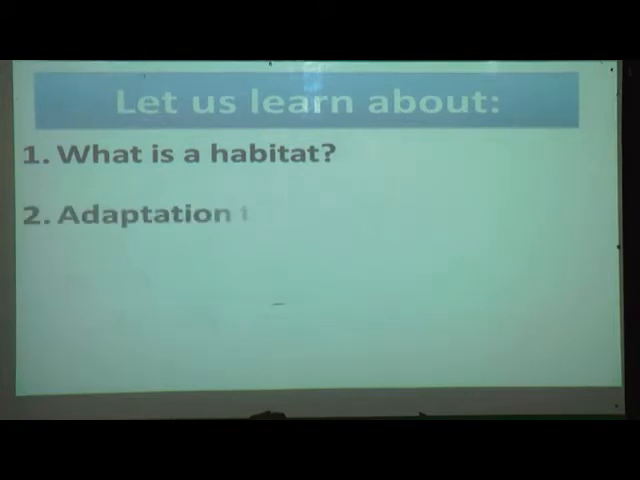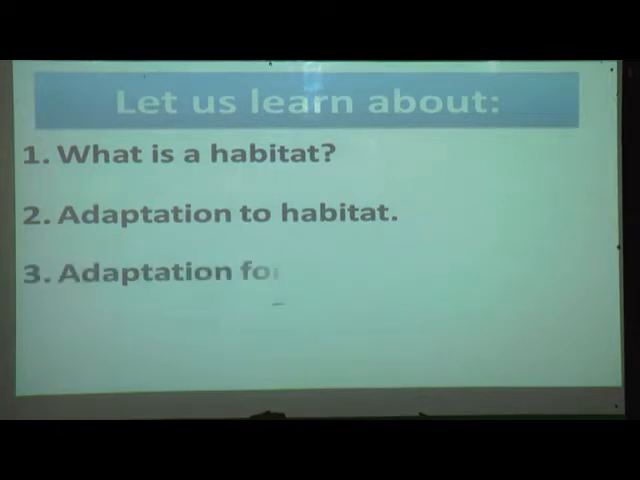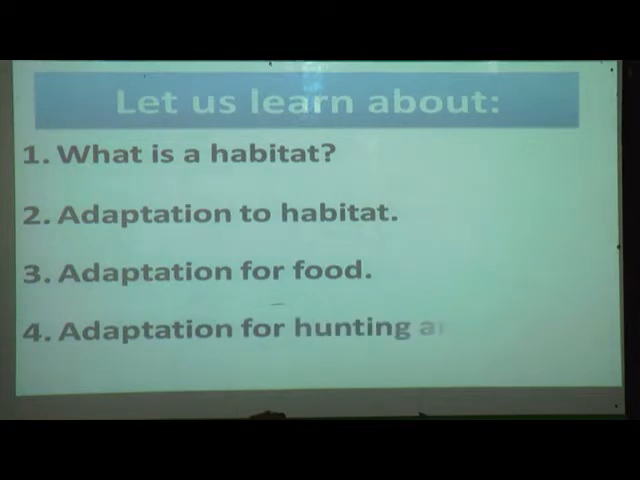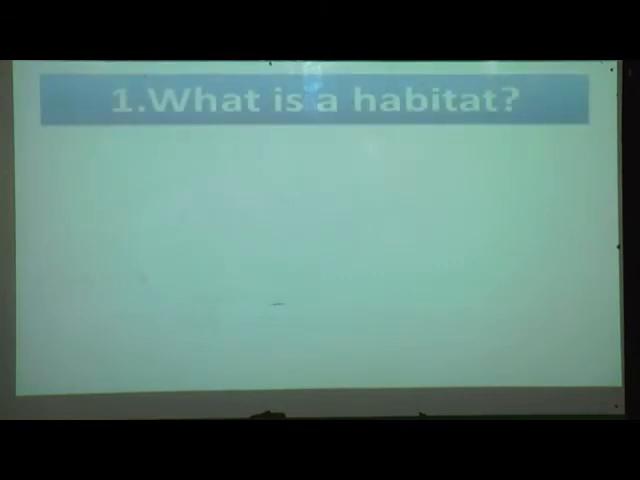So in this lesson we are going to learn about what is habitat, adaptation to habitat, adaptation for food, adaptation for hunting, and protection. Yes, these 4 points we are going to learn in this lesson. So our first point is, what is habitat?